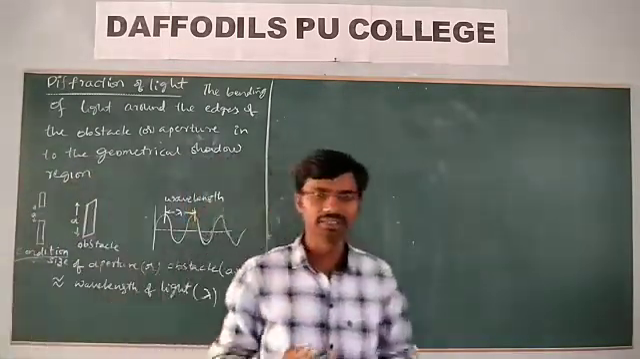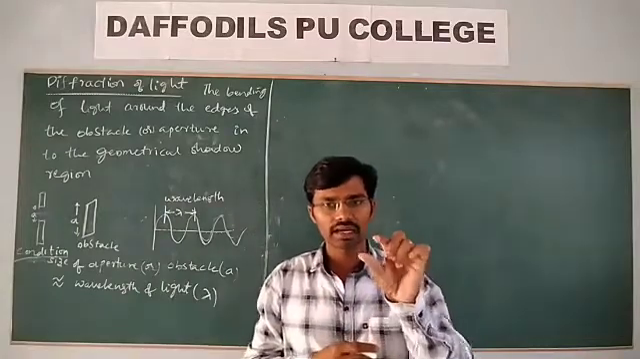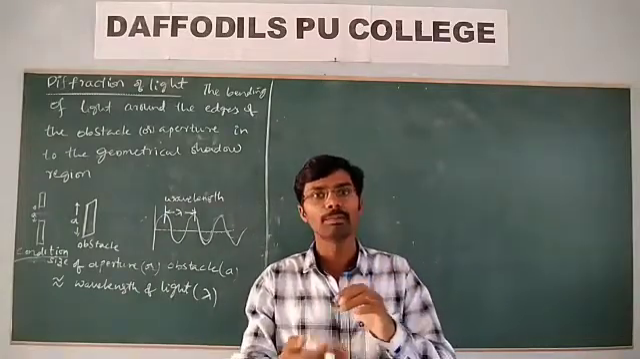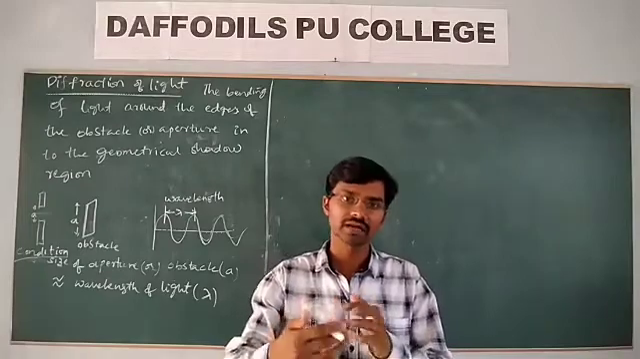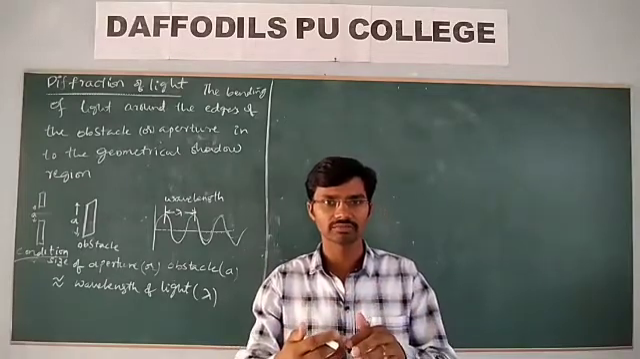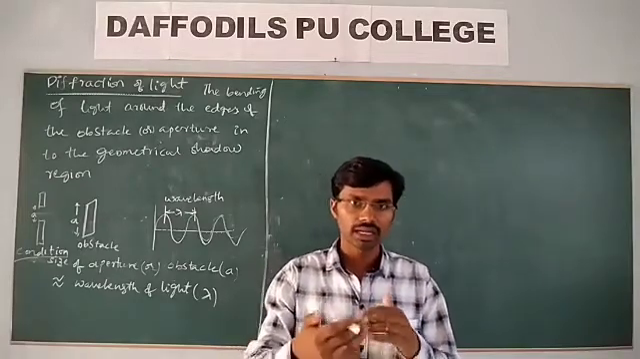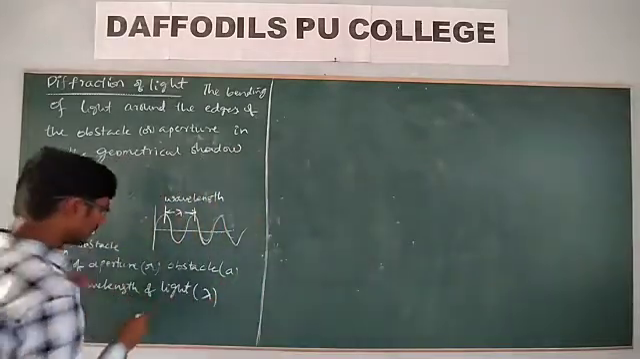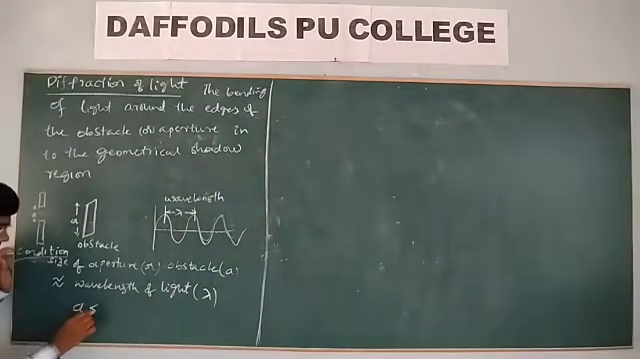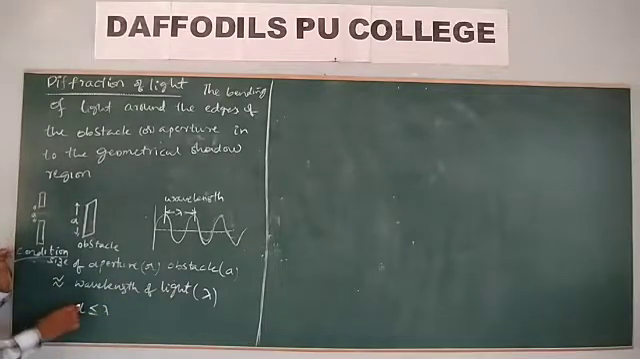That means if the size of the aperture or obstacle is comparable to or less than the size of the wavelength of the light, less than or equal to the wavelength of the light, in this case only you will get the diffraction of light.